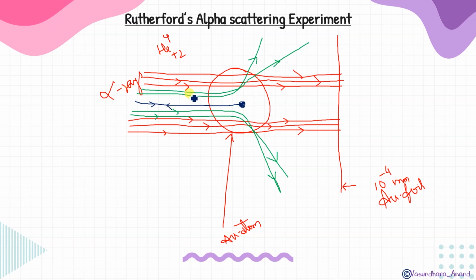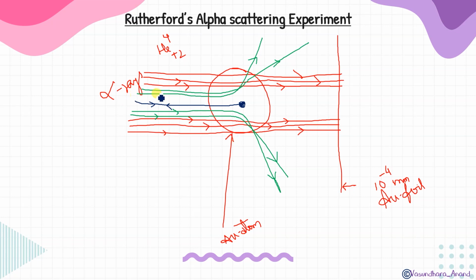You can see that he bombarded many rays of alpha particles. And what he observed was that many particles, like this red one, cross the atom without any deviation. They simply crossed. They don't get deflected. So this was the first observation, that many particles cross the atom without any disturbance, without any deviation.